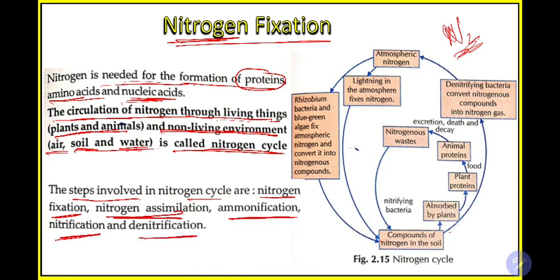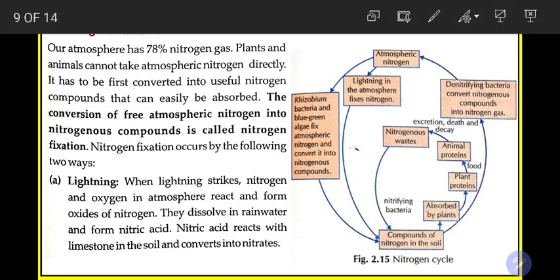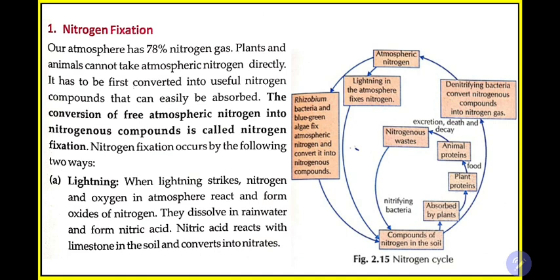So there are basically 5 steps. We will learn each in detail, but remember this is a bit tricky, so be attentive. Don't lose your concentration, otherwise it will become difficult for you.